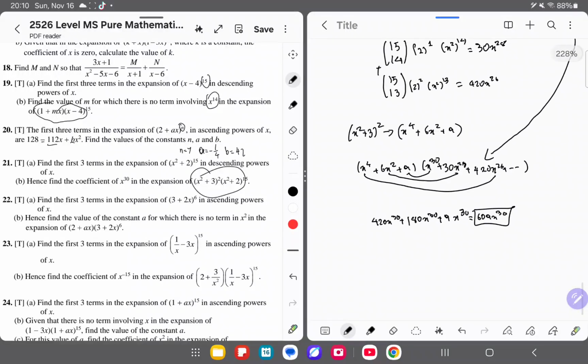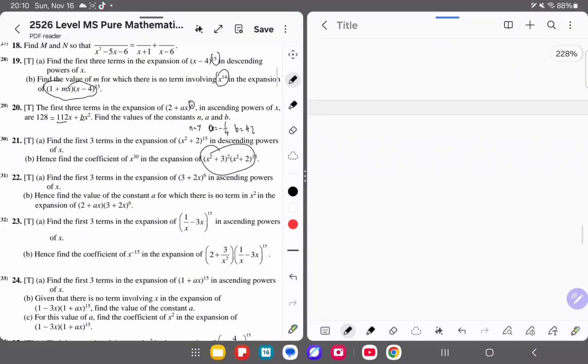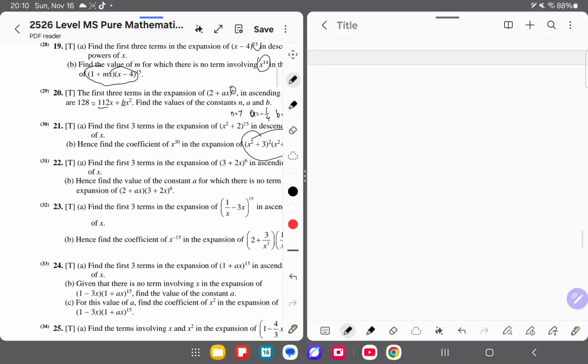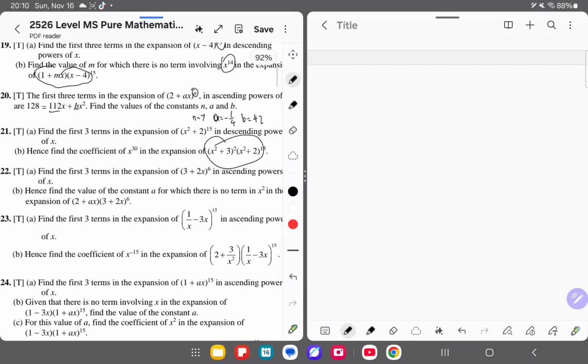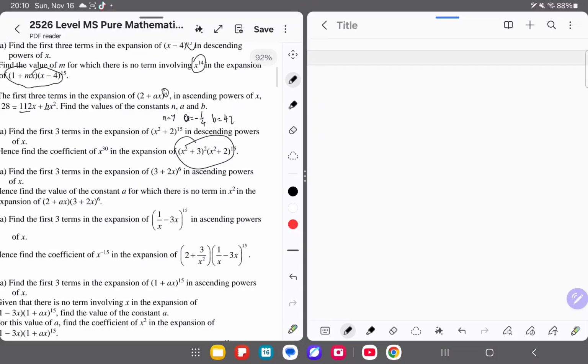Okay, now moving on to question 22. Find the first 3 terms in the expansion of, okay, so now ascending powers. And we'll just do everything we've done again and again. 3 brackets for 3 terms. Highest power on top. It's basically copy paste.